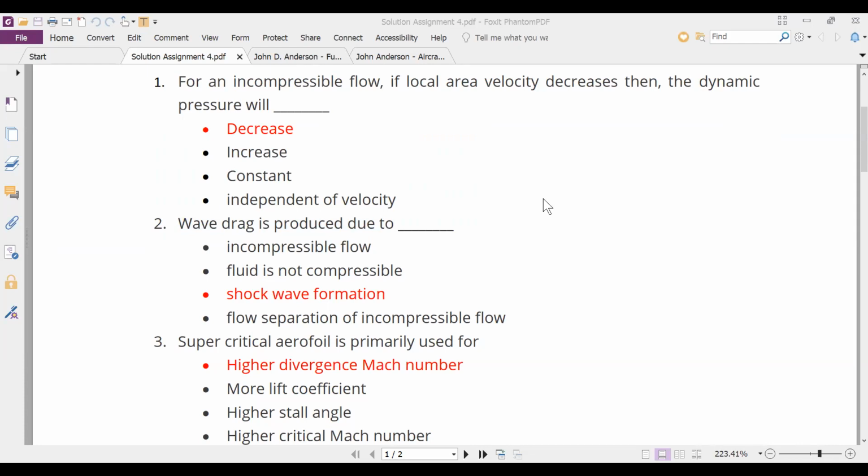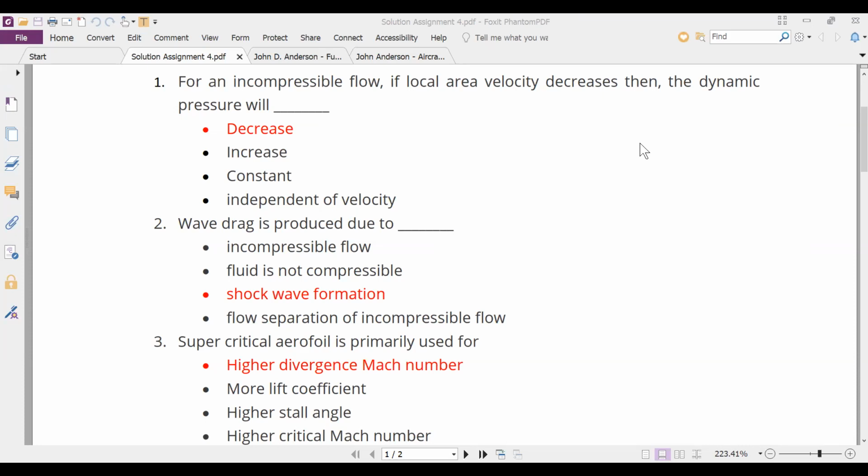Sir, wave drag means that when an aircraft goes at max speed, it starts forming shock waves, sir. When those waves interact with the aircraft or the body, they result in producing drag, sir.